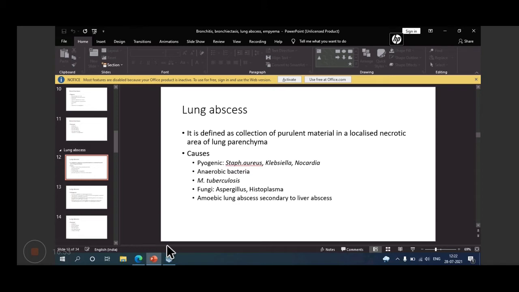And the causes of lung abscess may be pyogenic in origin, like Staphylococcus aureus, Klebsiella species, Nocardia, then endogenous bacteria may be there. Then Mycobacterium tuberculosis. In endogenous bacteria, it may be Bacteroides, Fusobacterium, and fungi may be the causes, like Aspergillus, Histoplasma. Amoebic lung abscess: this is secondary to liver abscess. If an amoebic liver abscess ruptures and enters into the lung, that is named amoebic lung abscess.